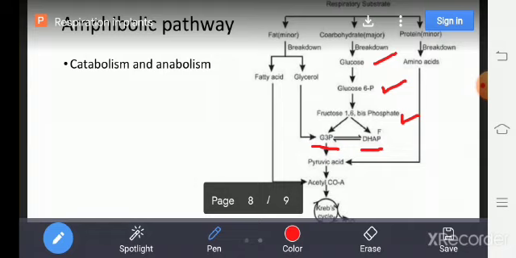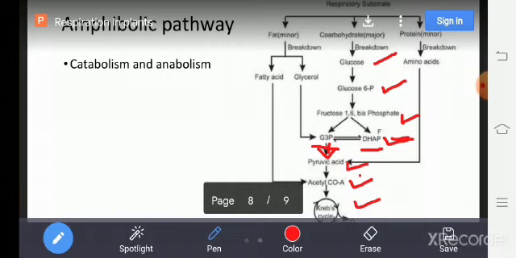One is 3-phosphoglyceraldehyde, and the second is dihydroxyacetone phosphate. Again these two are isomers, and the 3-phosphoglyceraldehyde is converted into pyruvic acid. Then pyruvic acid is converted into acetyl coenzyme A. Acetyl coenzyme A enters into the Krebs cycle. Krebs cycle takes place in the mitochondrial matrix.